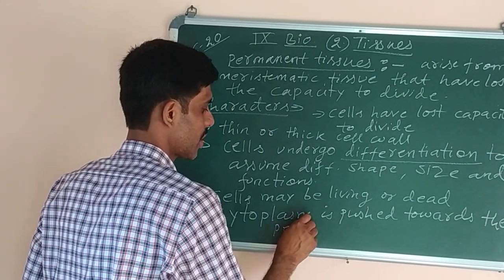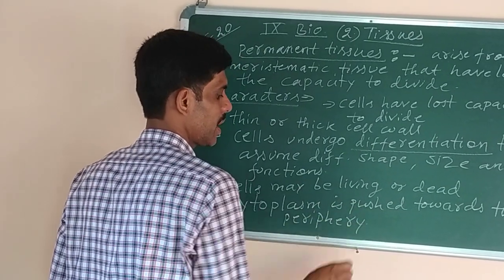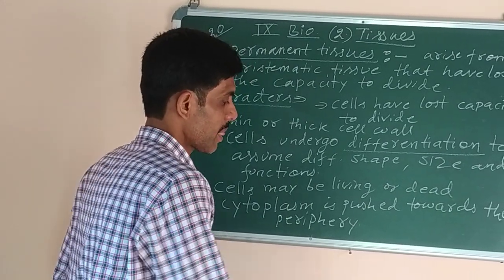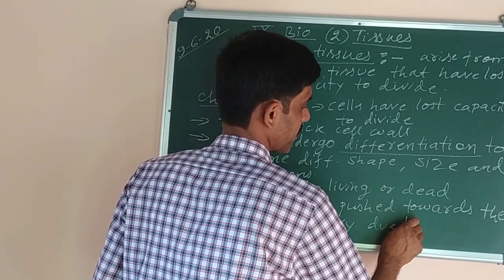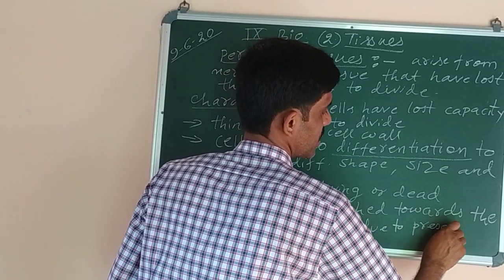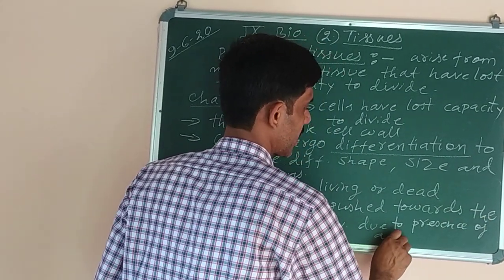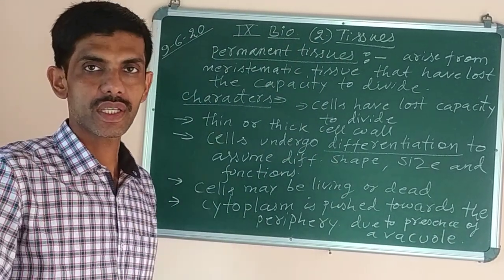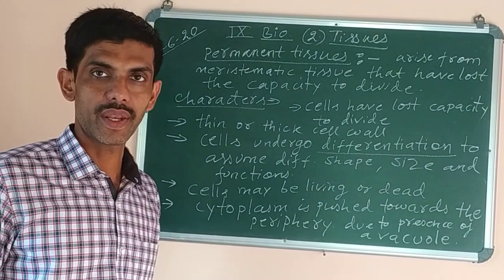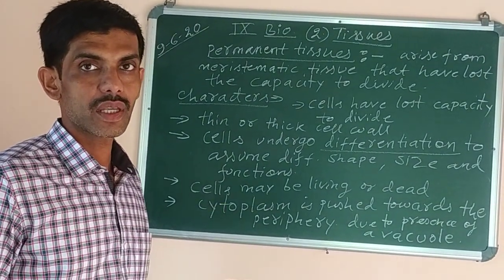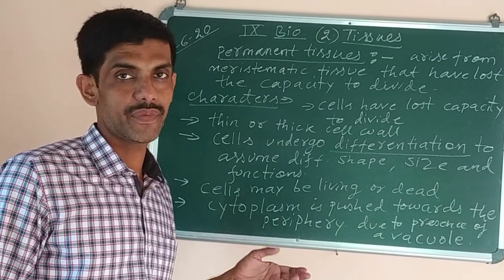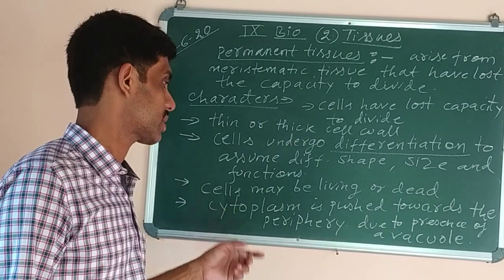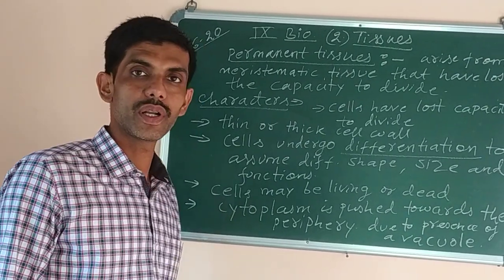Why? Because of the presence of a very big and prominent vacuole, means an empty space is there. So the next point is: thus, due to the presence of a big and prominent vacuole. Vacuole means the empty space is present which pushes the cytoplasm towards the periphery. Okay, and the nucleus may be present if it is a living cell. If it is a dead cell, the nucleus is absent. And cells have already lost the capacity to divide.